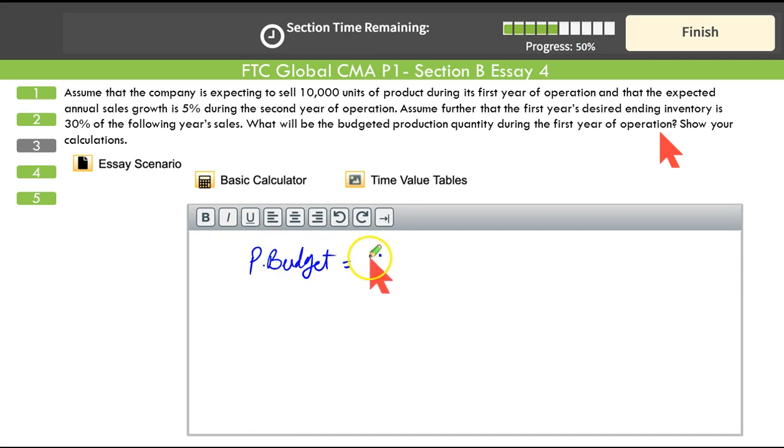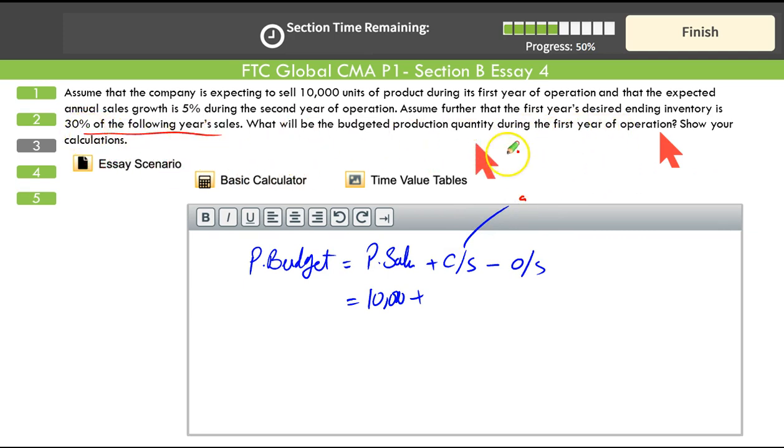Production budget is the budgeted sales or planned sales. To this we add our desired closing stock, and from this we deduct the opening stock. We have the planned sales, $10,000 for the coming year. Closing stock is expected to be, it says, 30% of the following year's sales. 30% of the next year's sales.